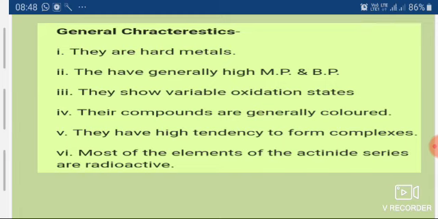Then the next is their compounds are generally colored.